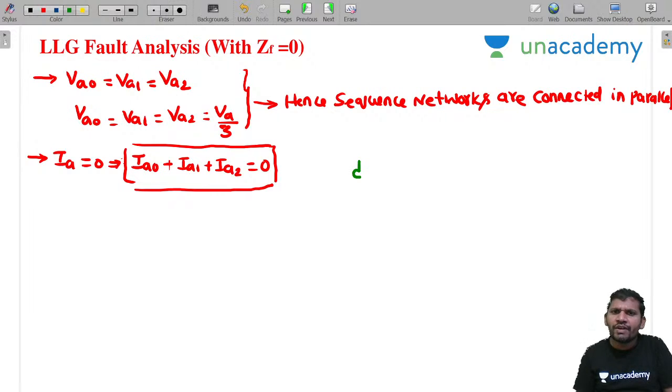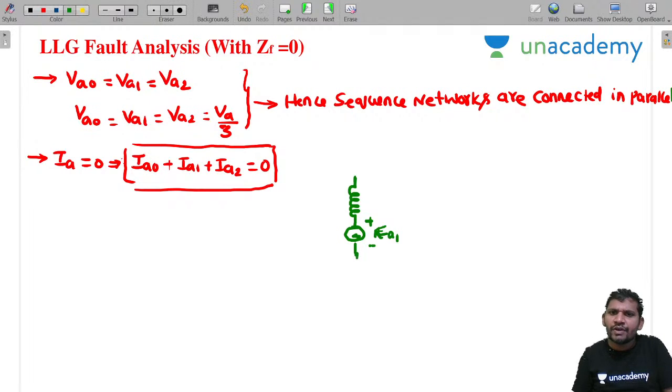This is the positive sequence network, connected in parallel. How to draw the positive sequence network, you know: along with the source we can represent this plus-minus EA, or EA1, actually it's EA.